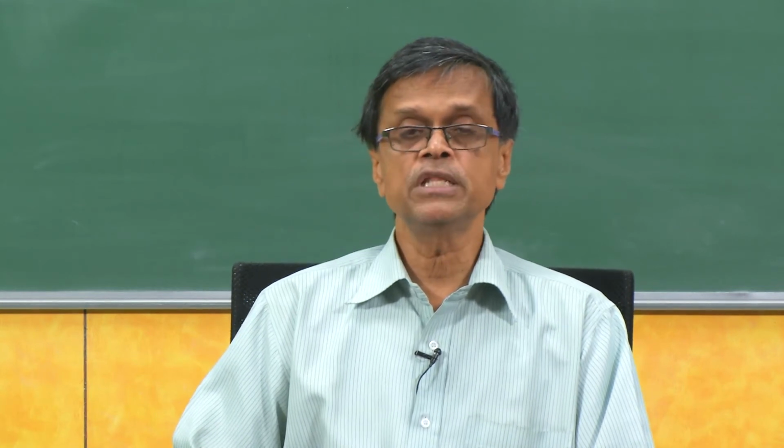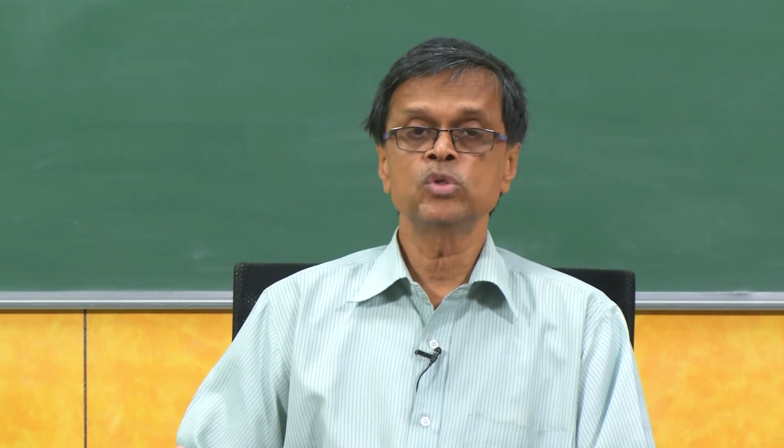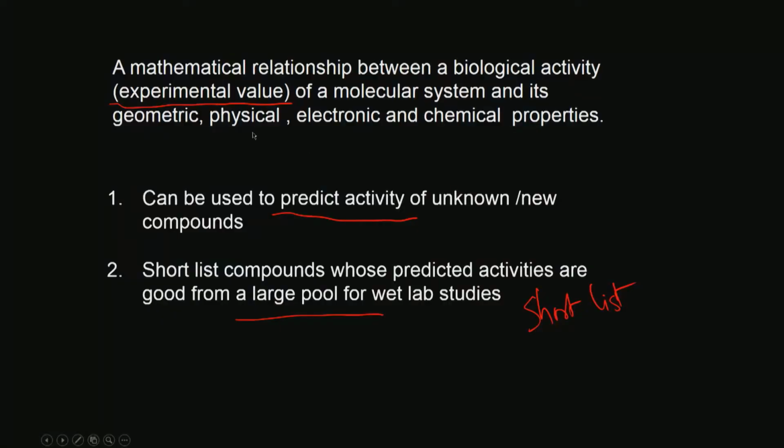So I start with the known structures whose experimental activities are known, okay. Then I develop a QSAR. So with that QSAR I can do two things. I can predict activity of a new molecule before going into my wet lab. If a medicinal chemist says why not this structure, immediately with the QSAR I can predict for unknown molecules.